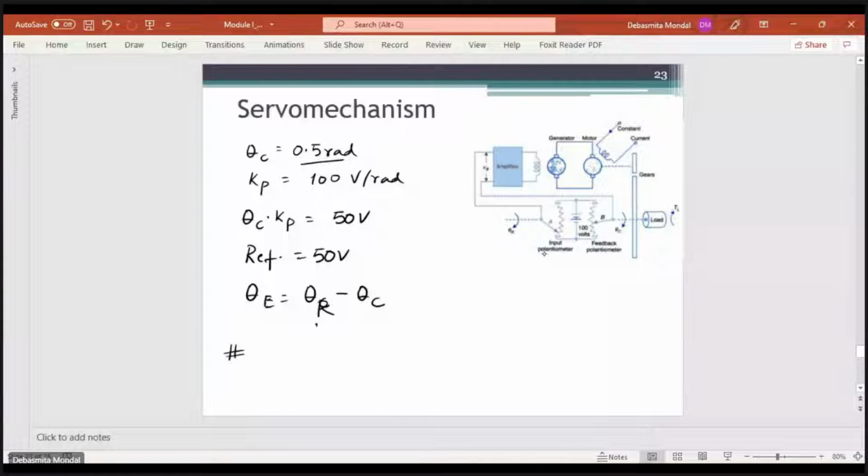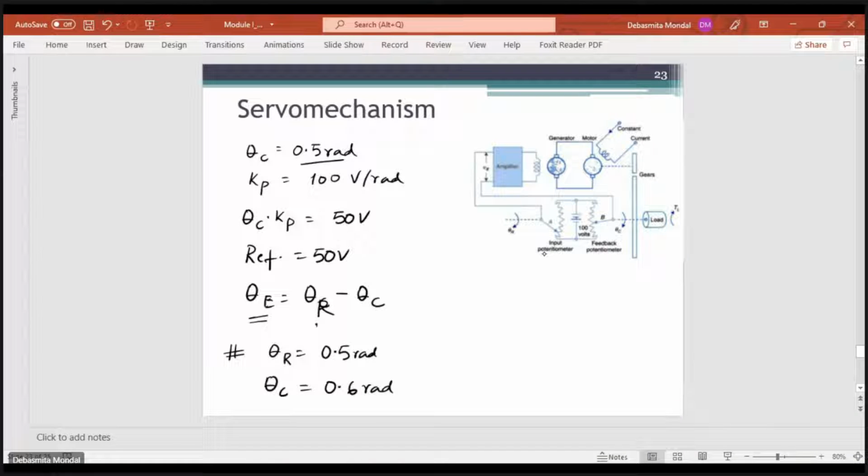In the second case, let's say the reference theta r is still at 0.5 radian, but theta c changes from 0.5 to 0.6 radian. Because of this change in the output position, there will be a non-zero value of the error signal. That non-zero error signal will be amplified through the amplifier, and it will generate an amplified voltage which will be used to drive the generator.